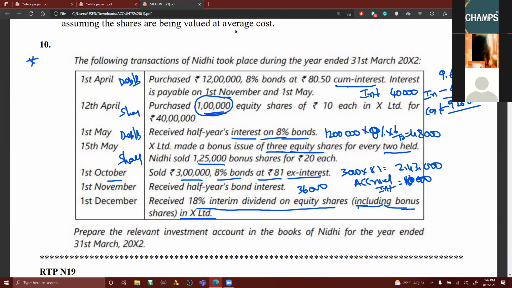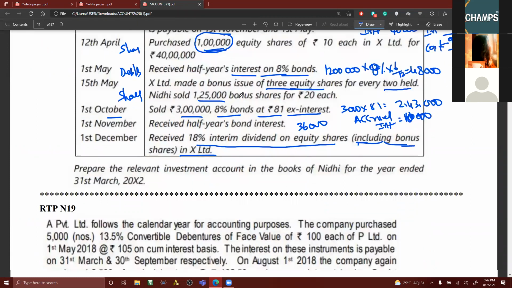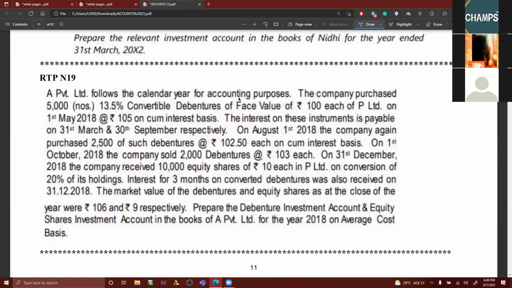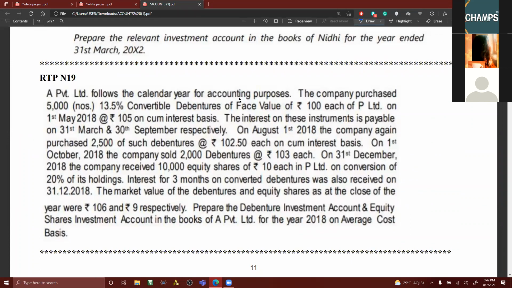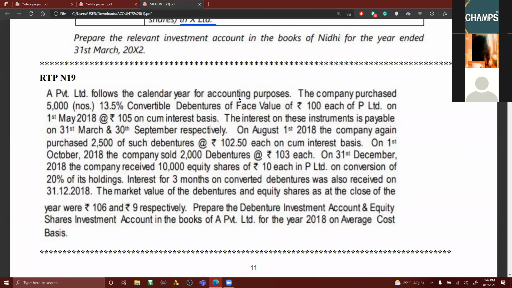Then next, in today's class, I want to take up this one. Conversion of debentures into shares, my dear friends. This is one more model I wish to take today. We have two similar problems, this one and the next one. So if I explain one problem, we should be able to work out the other one. Look at this, read the problem before I start explaining. What are the things you are aware of? What are the things you need to learn?